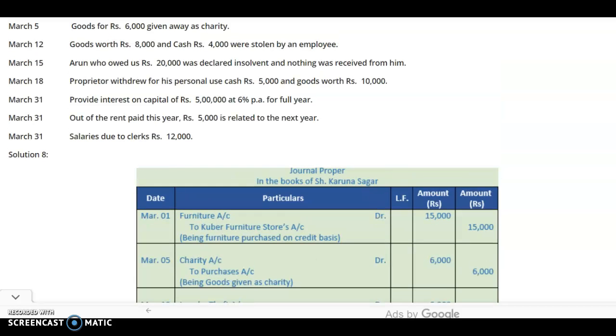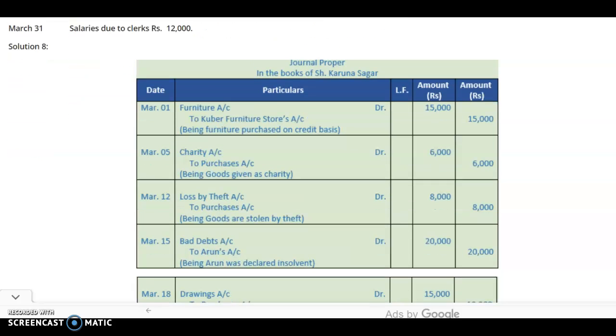The next transaction: Arun, who owed us rupees 20,000, was declared insolvent and nothing was received from him. It means the total amount of rupees 20,000 becomes bad debts. Bad debts is a loss. So we will record the entry: bad debts account debit to Arun's account with the total amount of rupees 20,000, the total amount of loss.